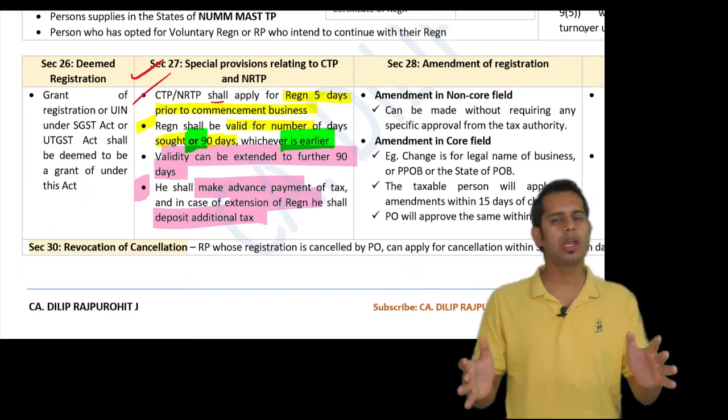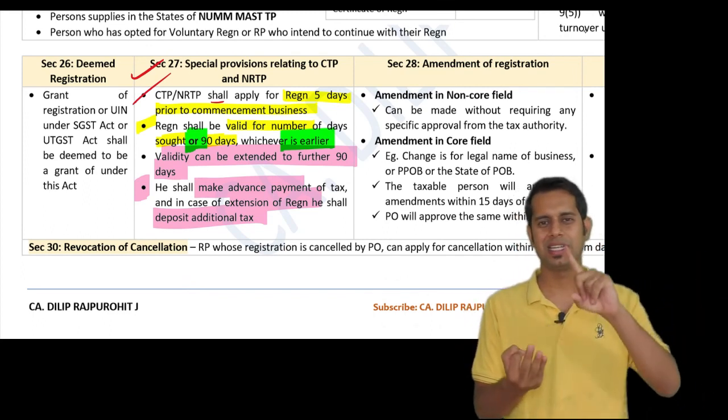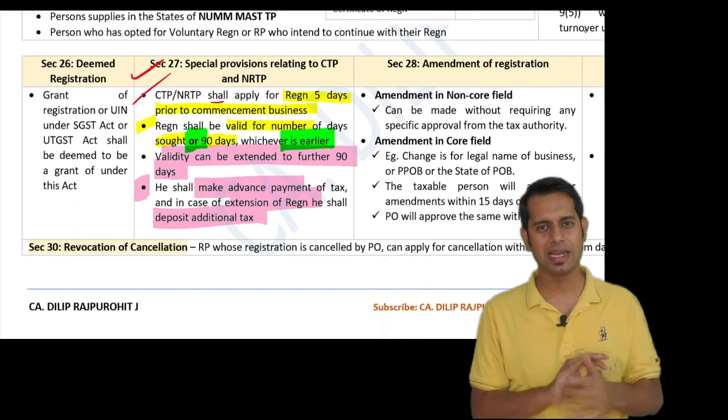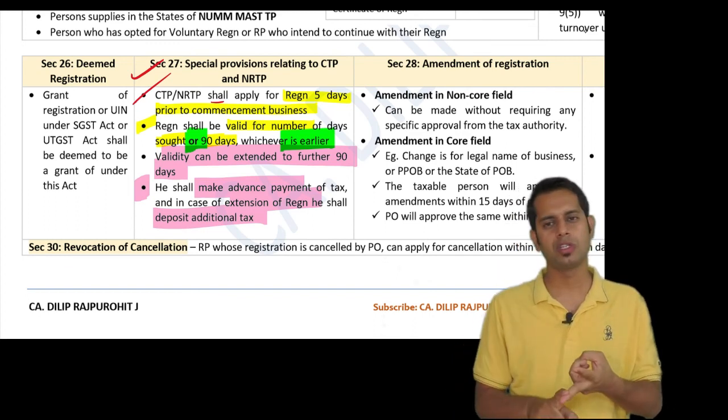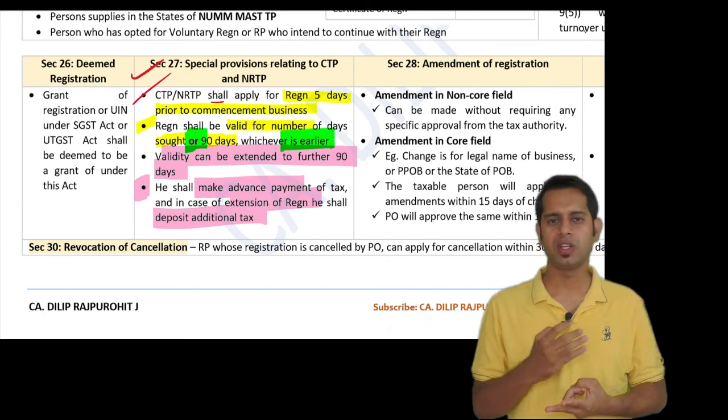Okay, so this is all about section 25, section 26 and section 27 of the CGST Act, dealing with procedure for registration, deemed registration and special provision for casual taxable person and non-resident taxable person.